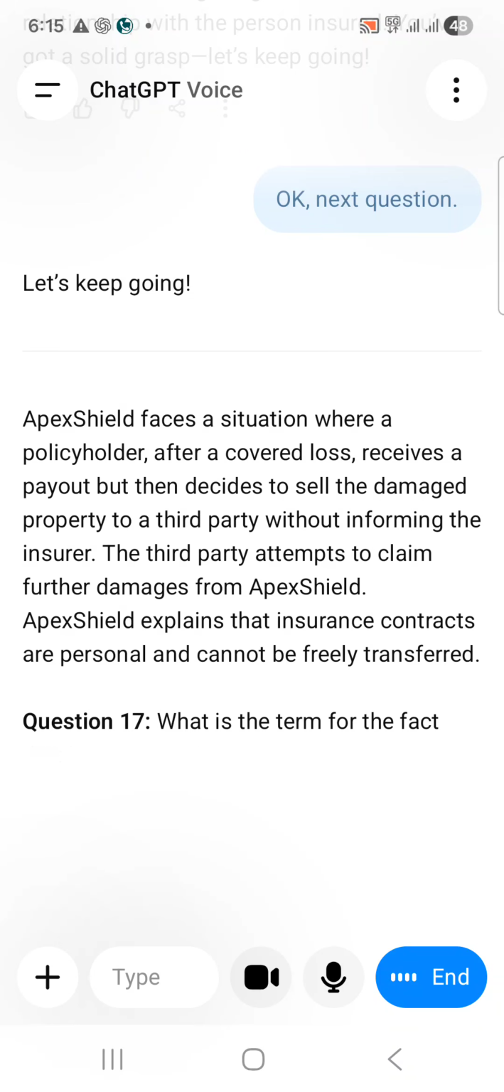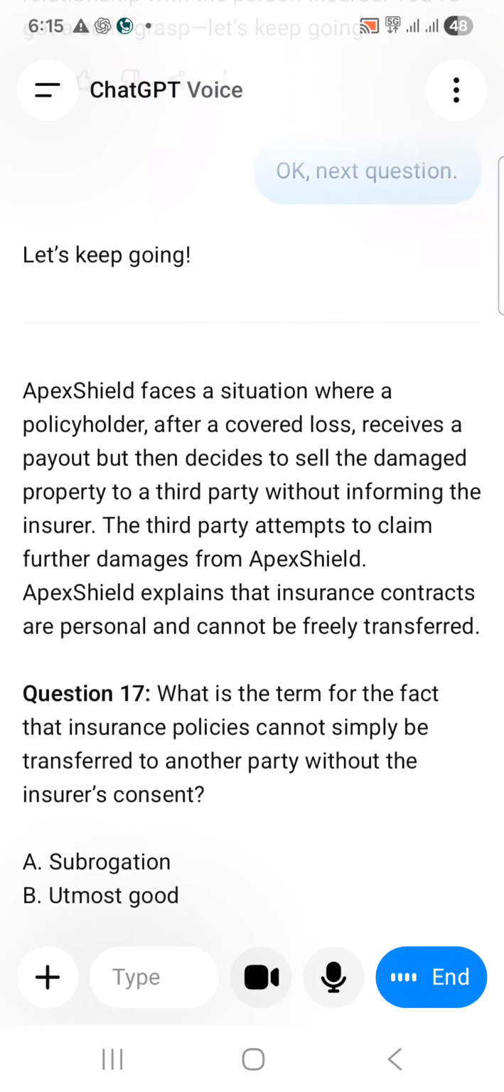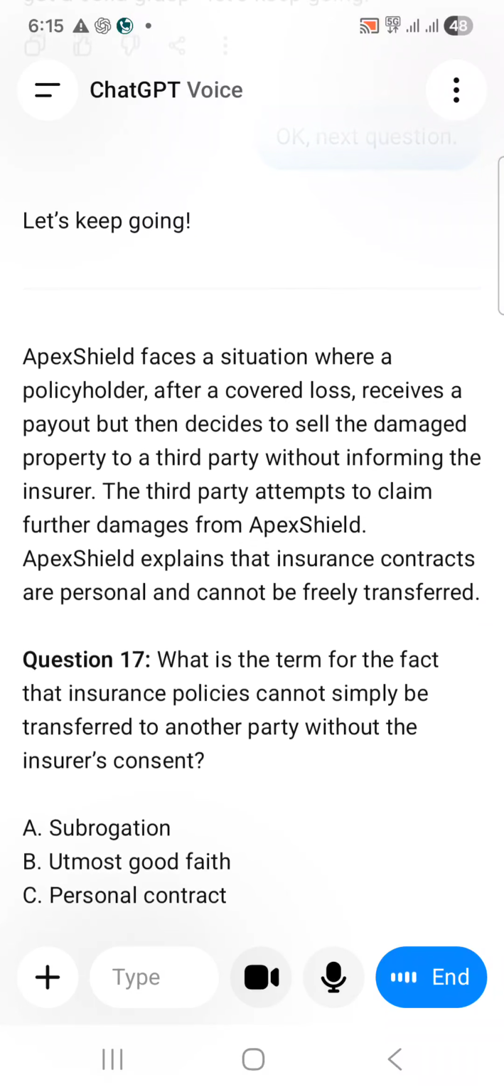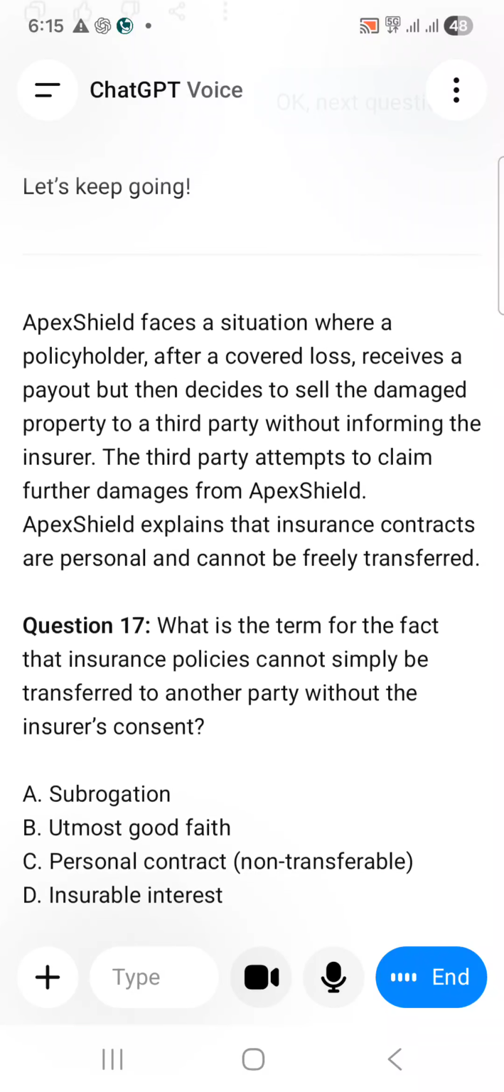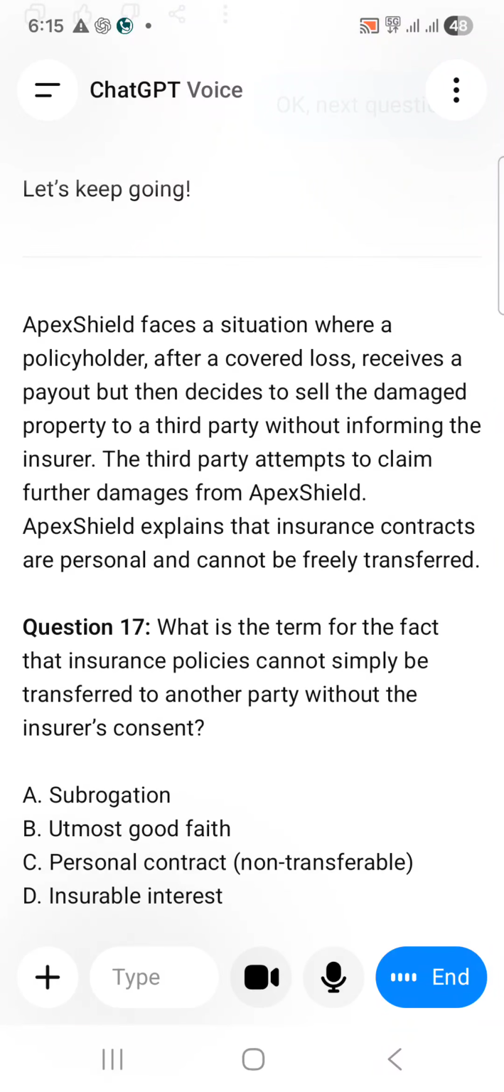Question 17. What is the term for the fact that insurance policies cannot simply be transferred to another party without the insurer's consent? A. Subrogation. B. Utmost good faith. C. Personal contract, non-transferable. D. Insurable interest.